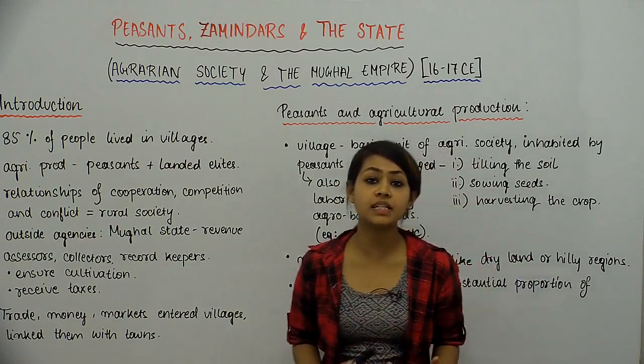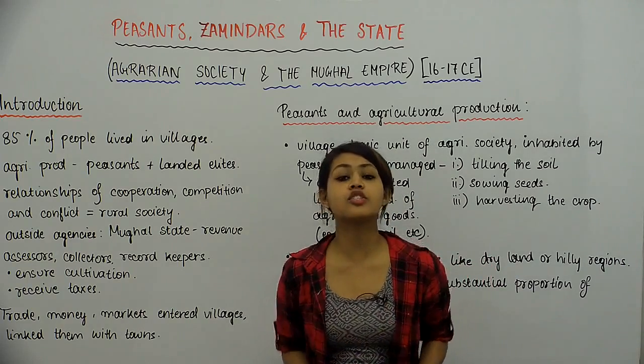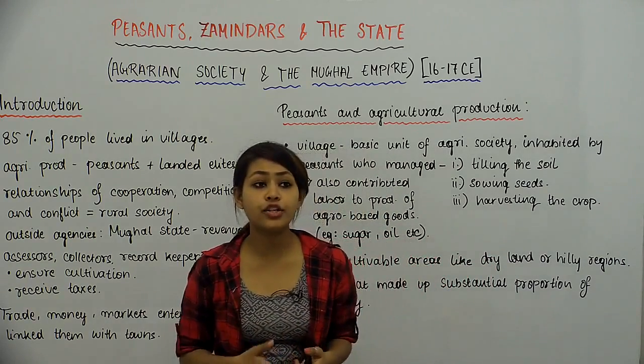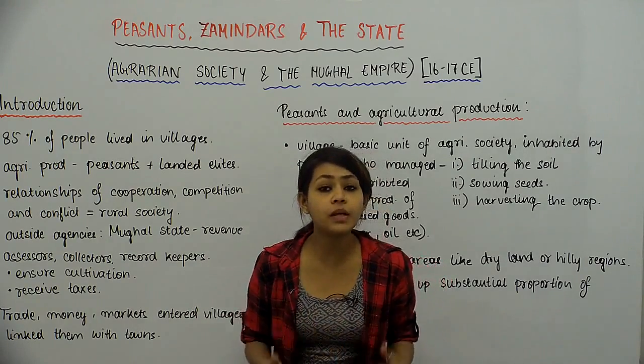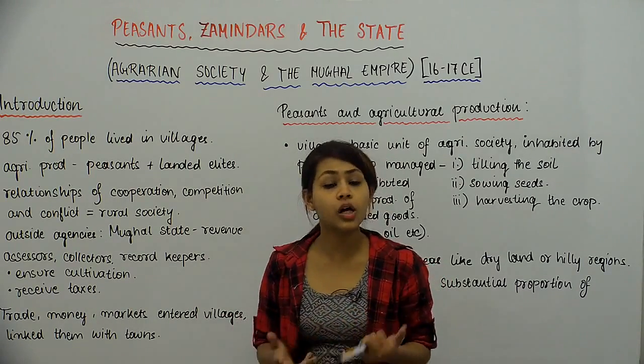And this chapter is basically about the agrarian society in our country during the period in which the Mughals ruled our country, right?